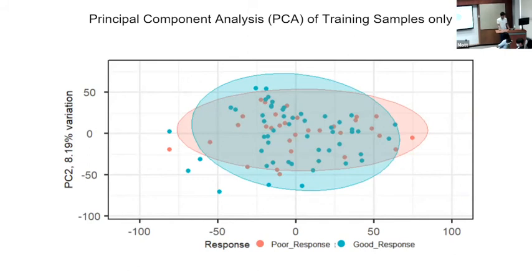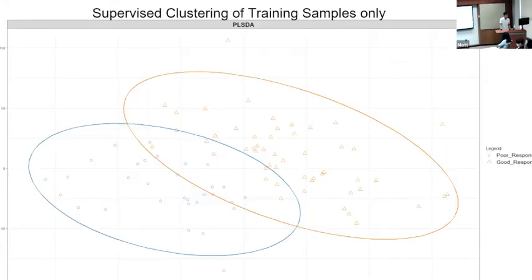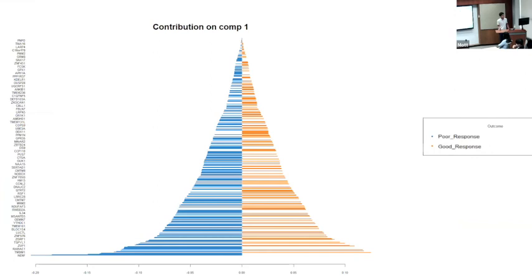So we have to go to a PLSDA plot, which takes into account the groups to try and separate the two responses. For the PLSDA plot, the x-axis uses the 400 genes which can separate the two groups the most, and then the y-axis uses the next 400 genes. Because we need some genes which can separate the two groups, we extracted the x-axis and used that to subset the genes. So this is some of the 400 genes, and the lines show how much it's able to differentiate between the two groups.